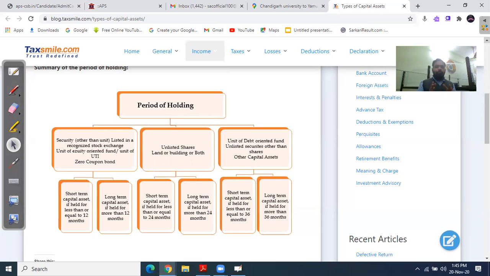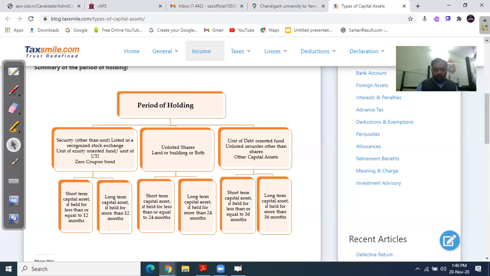That means the 12 months deadline plays a decisive role in whether the asset is long term or short term.